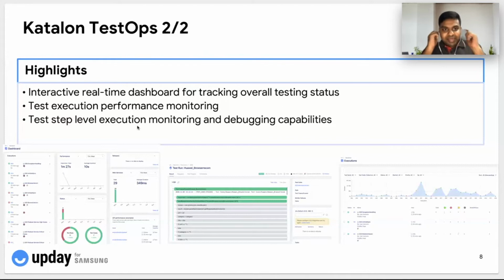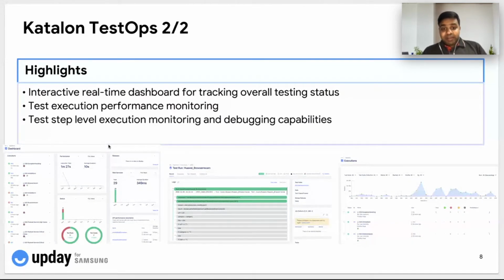So yeah, again, this is a continuation of this. Some highlights, as I already said. As you can see in the screenshots, this is what the dashboard will look like. We can have an executive dashboard, which will show the number of executions done and the percentage of passed and failed test cases, and the performance of APIs in each run. It will generate an average duration of the different APIs and requests that are part of test execution, and display the average response time, which will help us see how the APIs are behaving in staging or in another QA environment that we have.